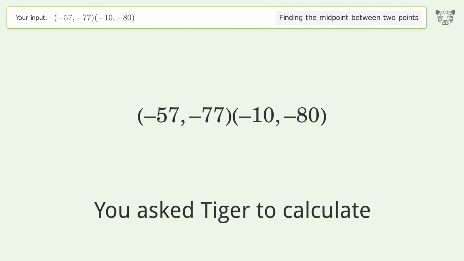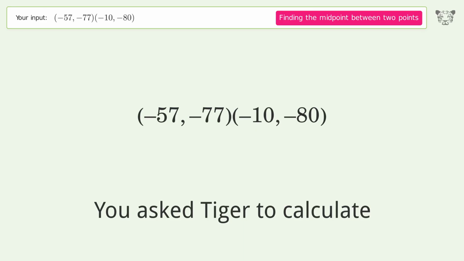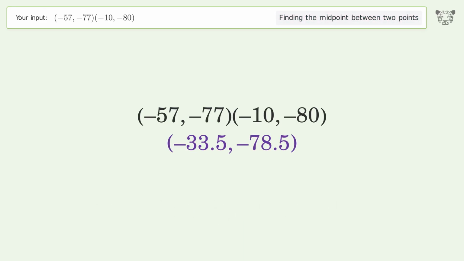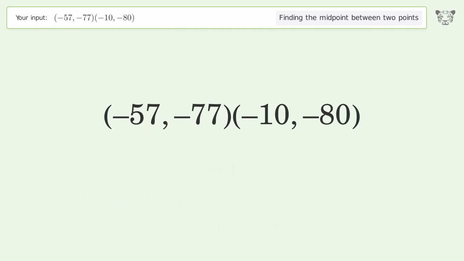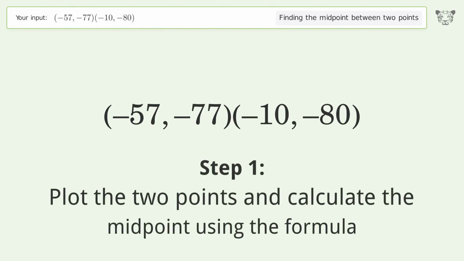You ask Tiger to calculate. This deals with finding the midpoint between 2 points. The midpoint between the 2 points is -33.5, -78.5. Let's solve it step by step. Plot the 2 points and calculate the midpoint using the formula.